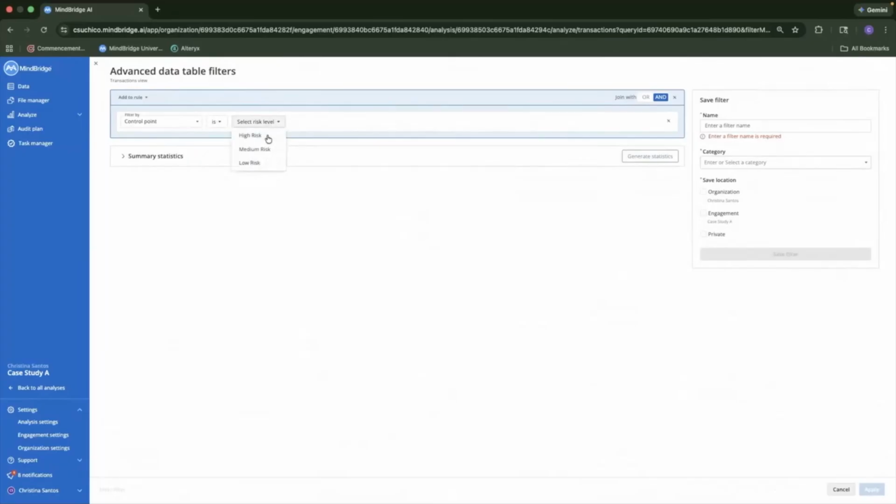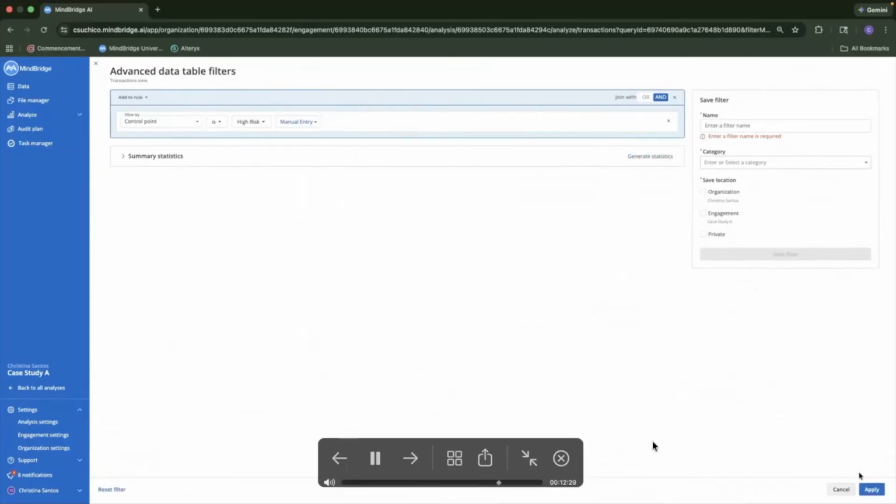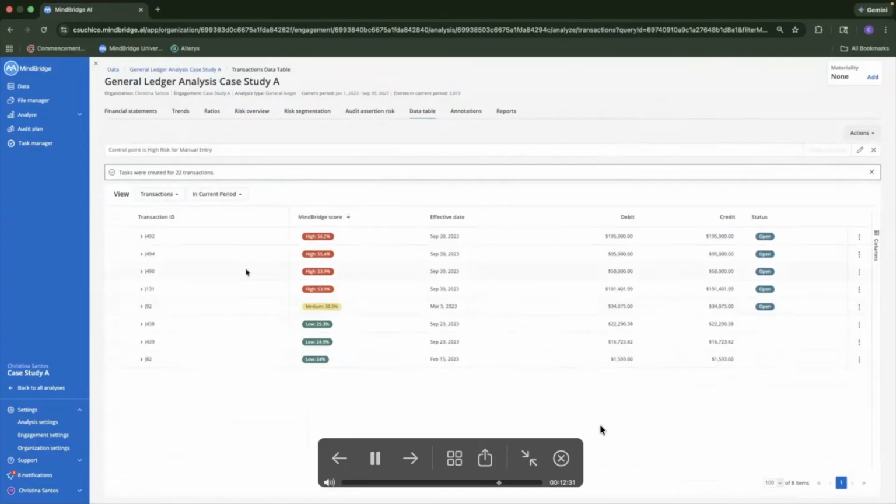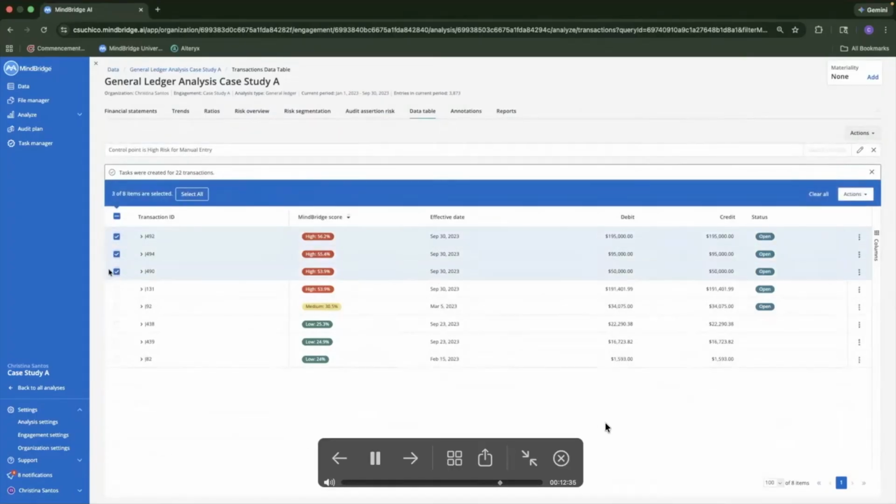At a high risk level with a control point of manual entry. These will show transactions that were manually entered in the general ledger. I'm just going to apply that. And it does show that there are quite a few.